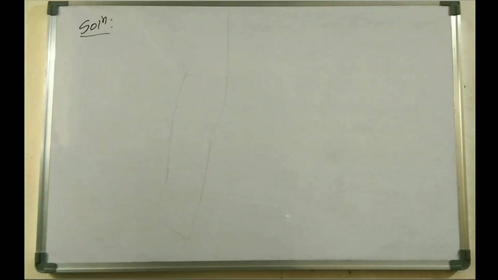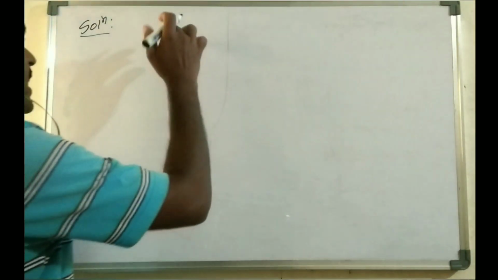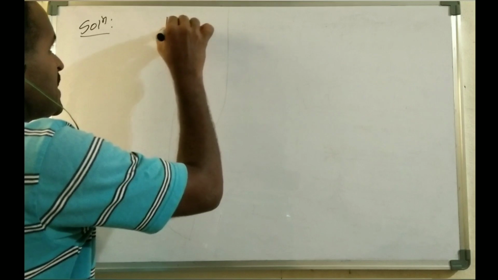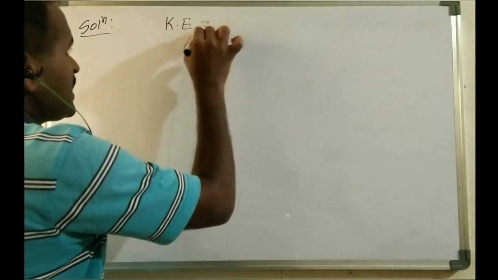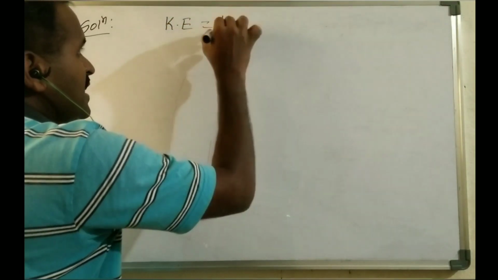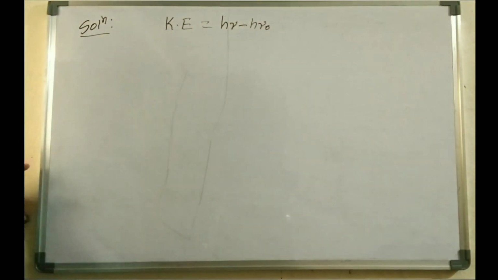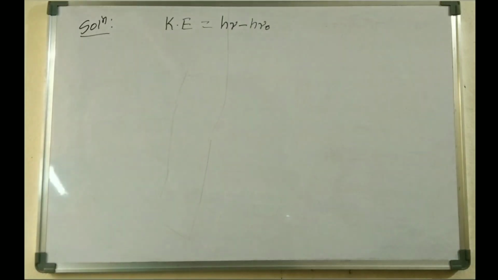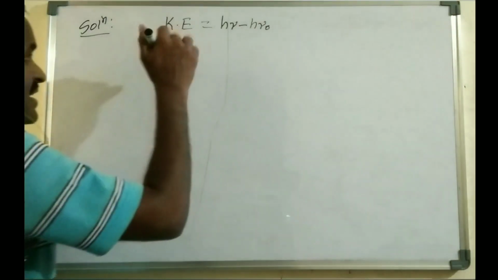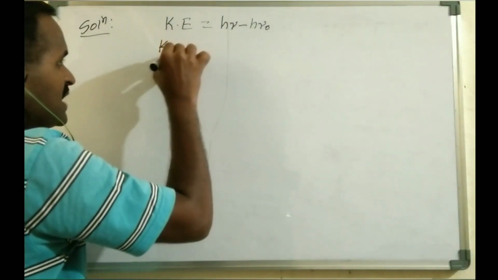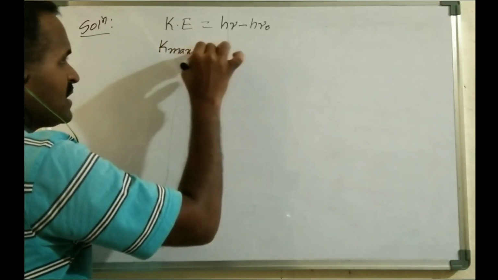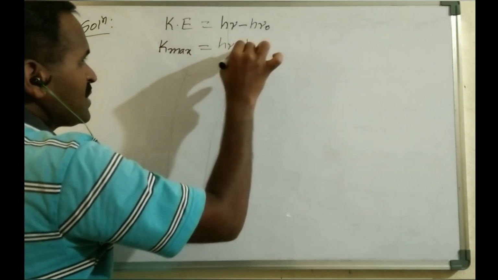So first we'll find out Kmax, the maximum kinetic energy, versus frequency, right. Here I can write kinetic energy KE is equals to h nu minus h nu naught. This is the maximum kinetic energy, and they have given it as K max, that is equals to h nu minus h nu naught.